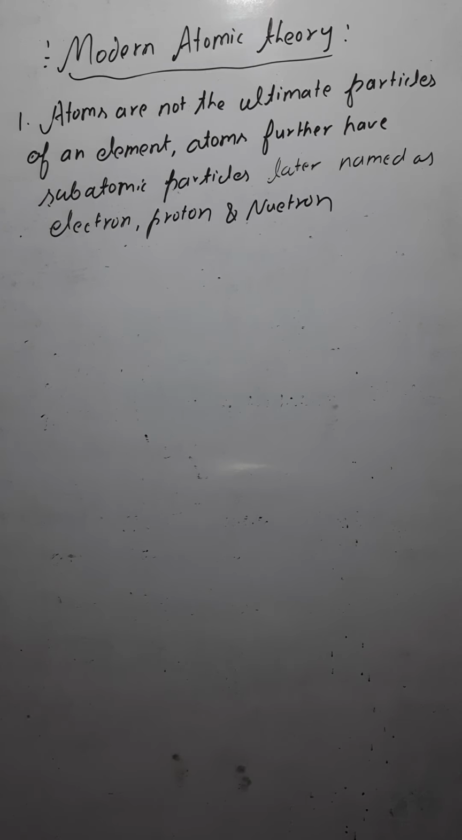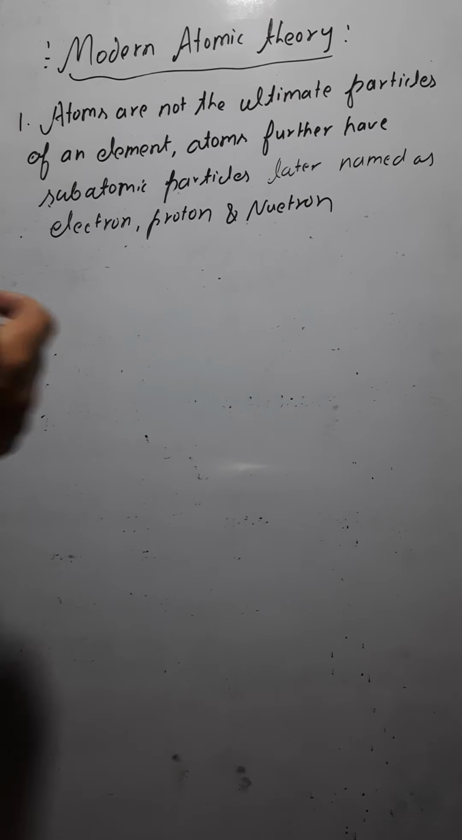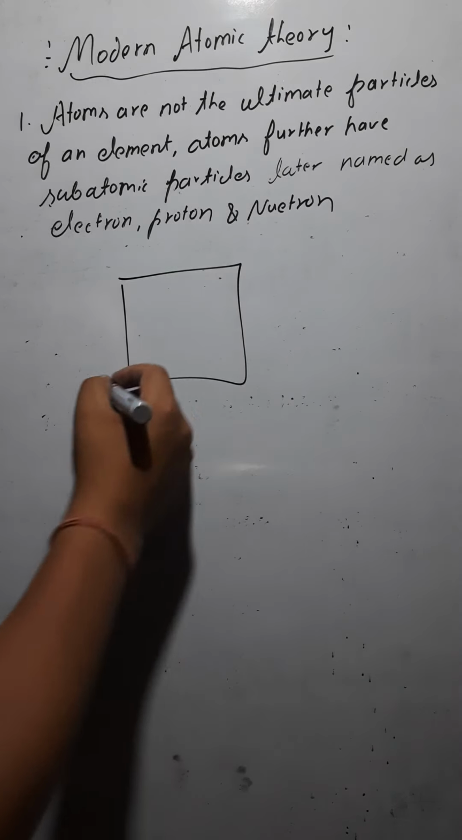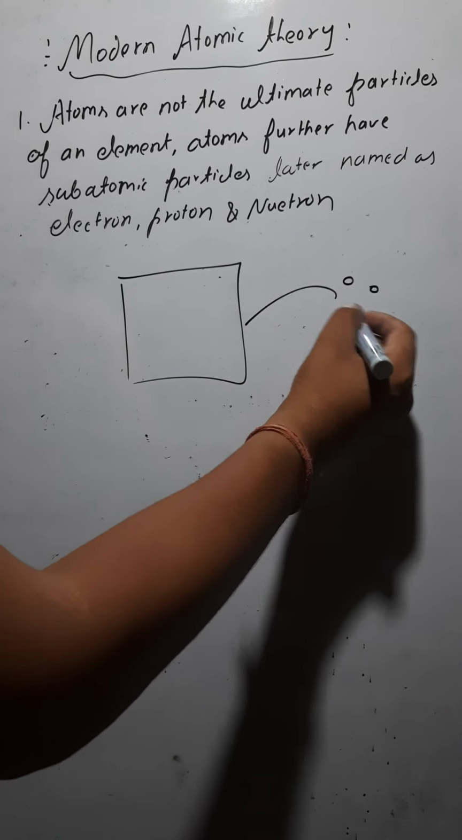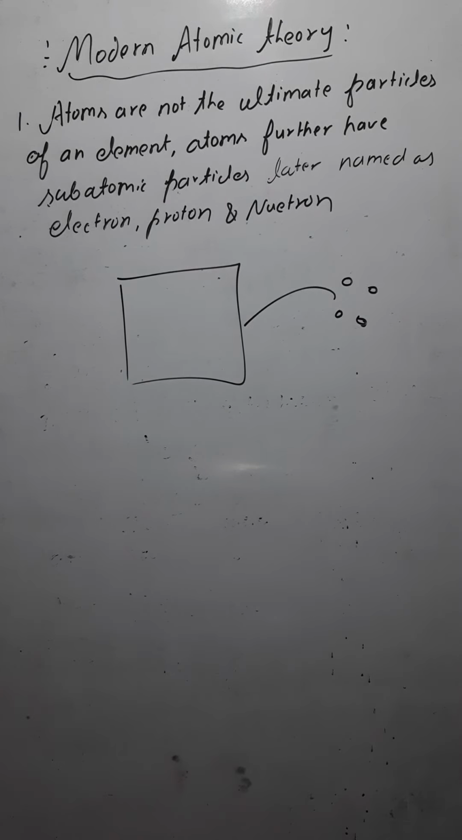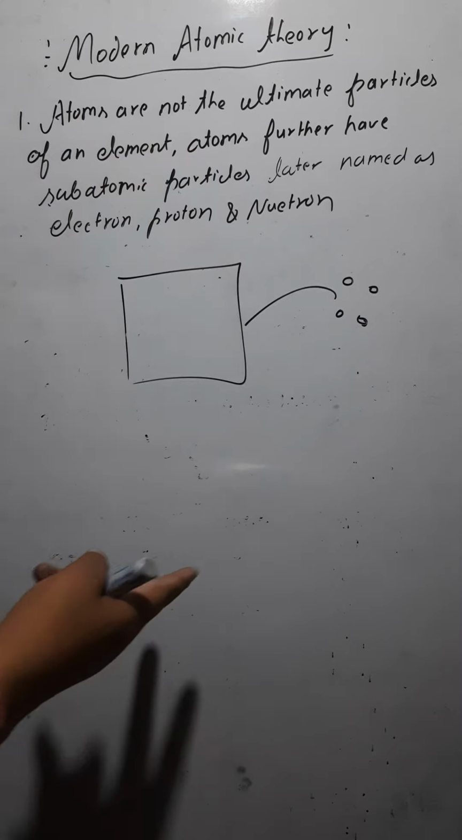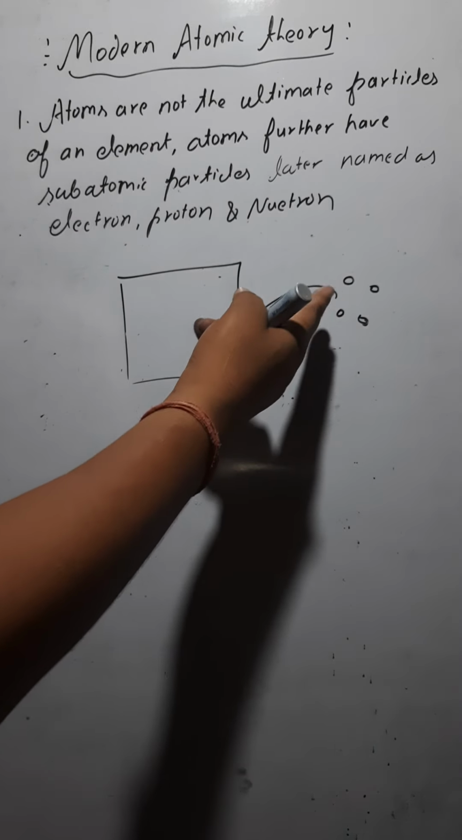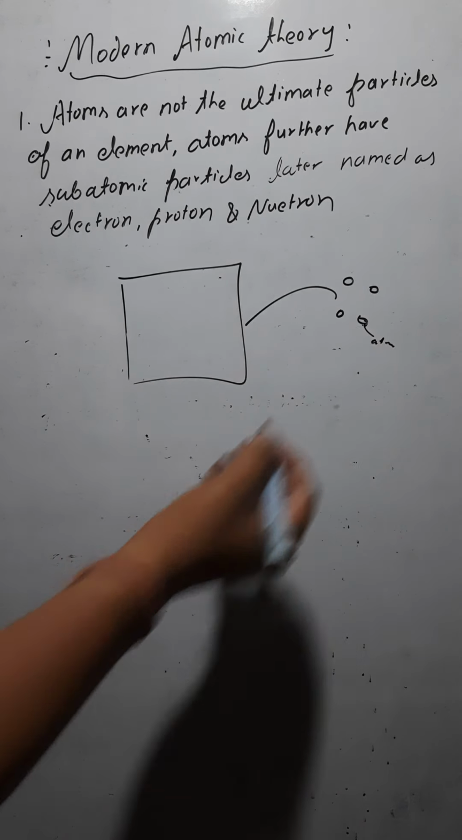The first postulate of the modern atomic theory concerns atoms. Dalton said that if you have an element and keep cutting it, the ultimate particles that you get are the atoms. So Dalton said that if you cut an element, you would get the ultimate particles which are uncuttable, which you cannot cut further. These ultimate particles are known as atoms according to Dalton.